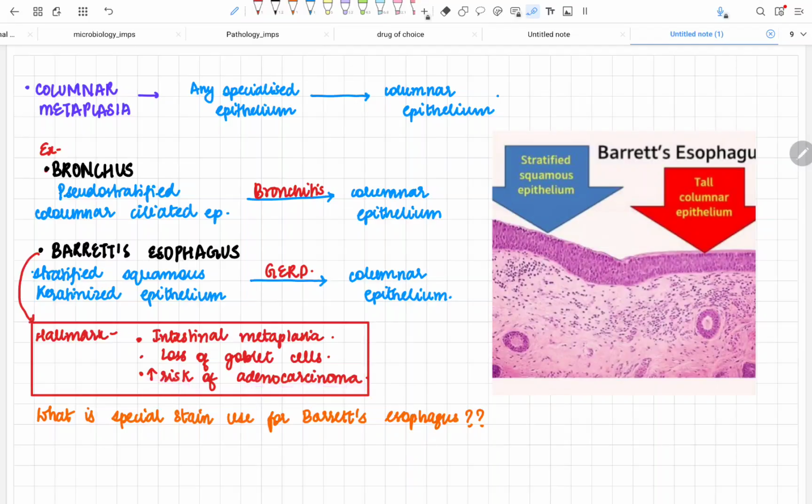As I said earlier, with metaplasia, if the abnormal stimulus is very long, there is a chance that this metaplastic change will convert into a cancerous condition. Now the best example is Barrett's esophagus. It increases the risk of adenocarcinoma. Now the question I am going to ask you is, what is the special stain used for Barrett's esophagus? If you know it, then comment it down.